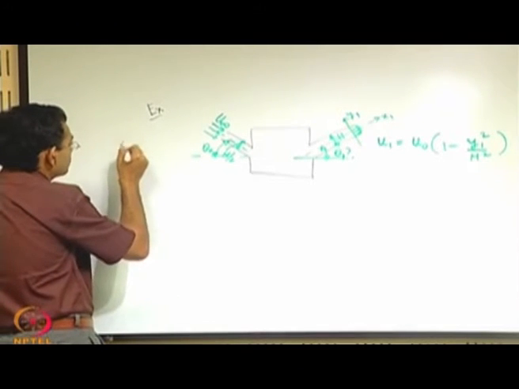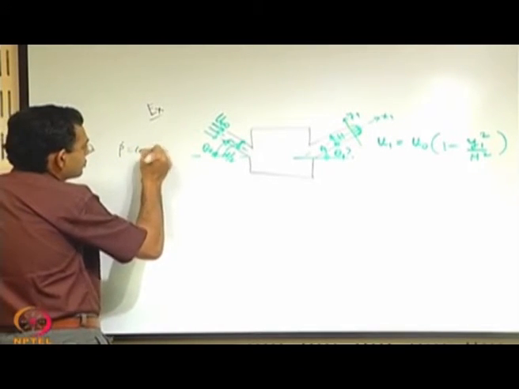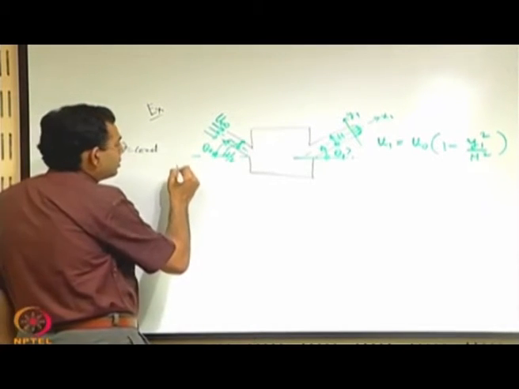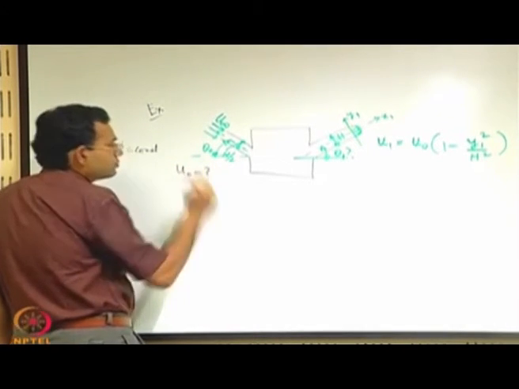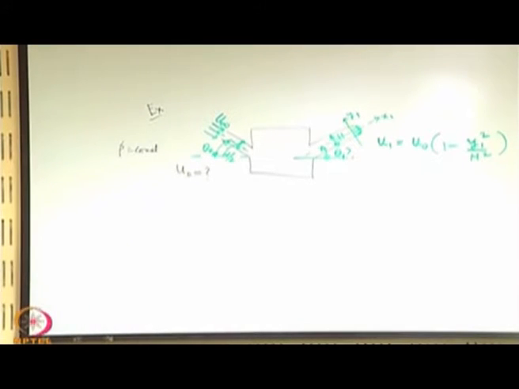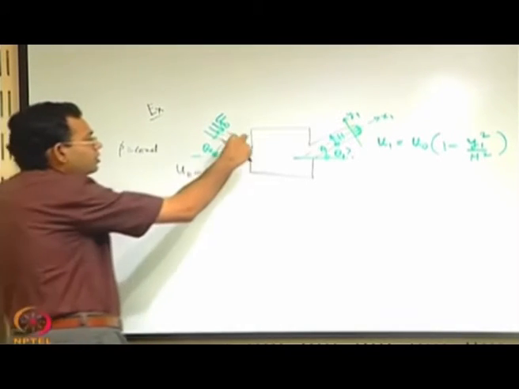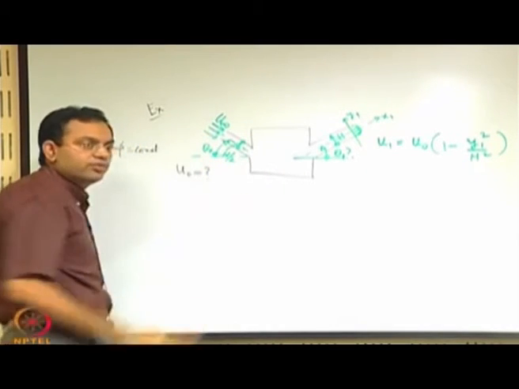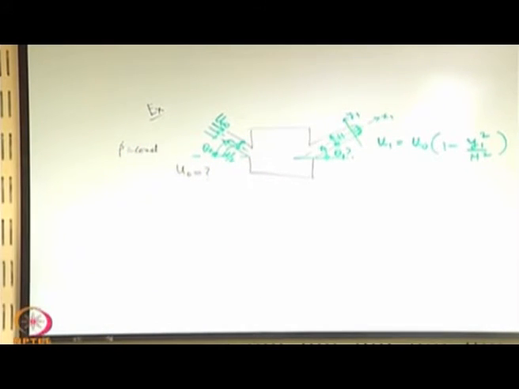It is given that the density is a constant. You have to find out what is u naught. Given the width of this figure perpendicular to the plane where it is drawn is uniform. Okay.